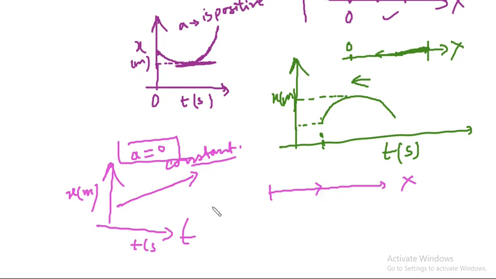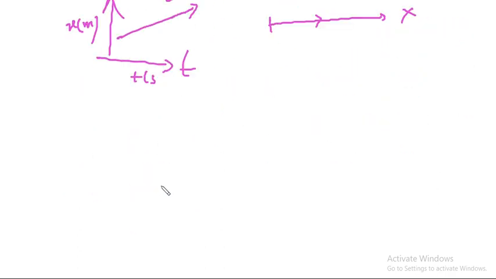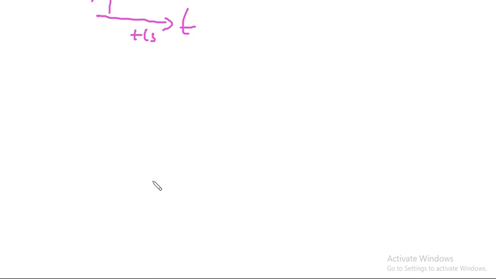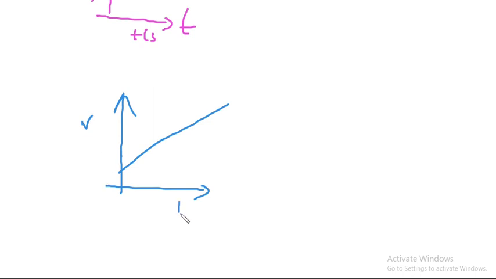So these are the three things I wanted to discuss here, and then we have some more graphs to discuss. Let us take this example. This is a velocity-time graph.